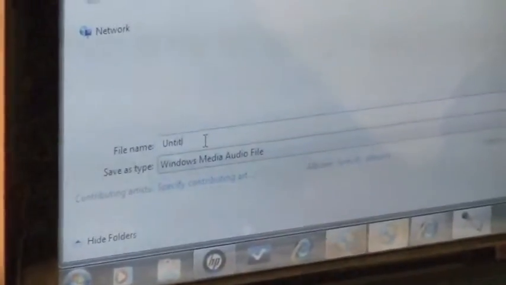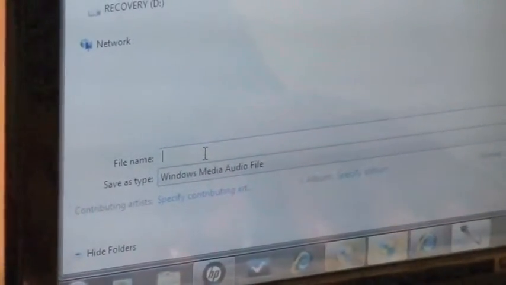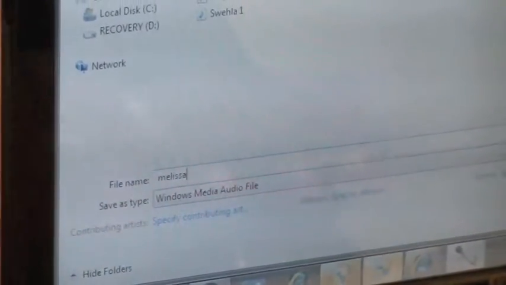Then you're going to press stop recording when you're done recording. Then you're going to name your character, which this character's name will be Melissa 1. Then you're going to press enter.